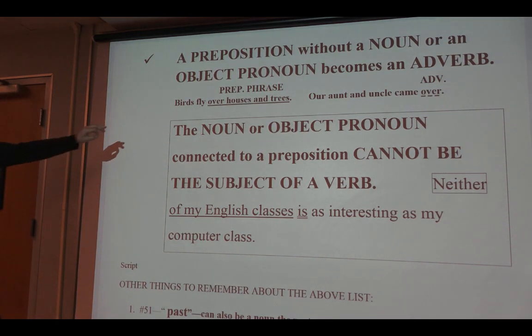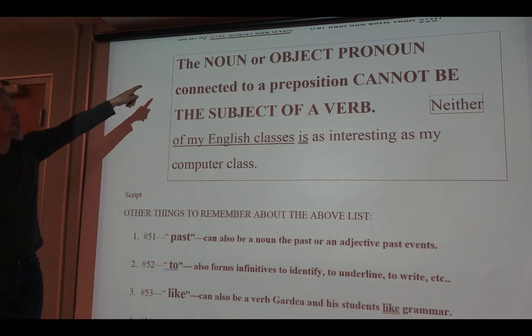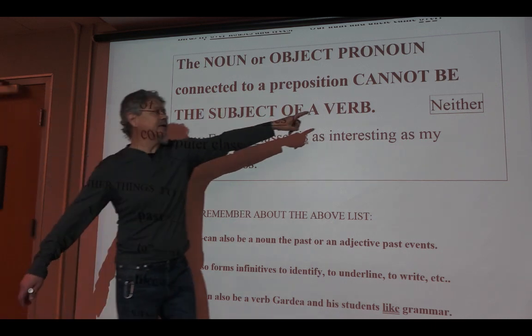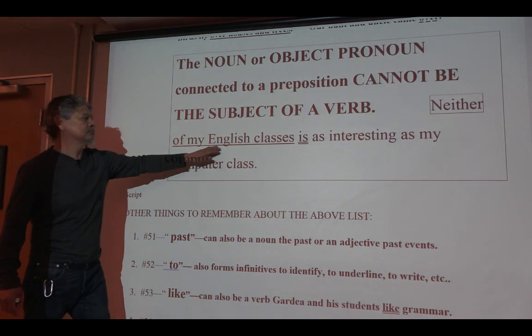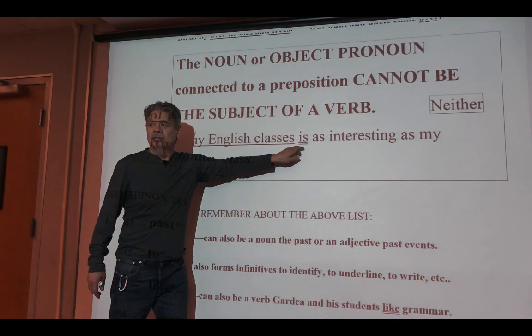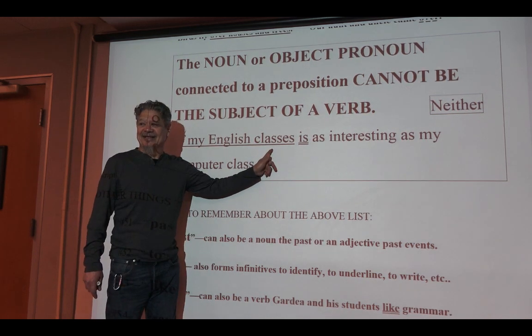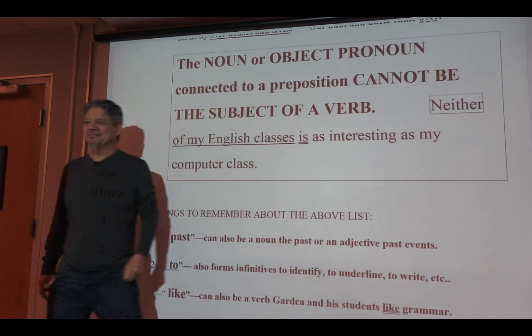Sandra, go ahead. And then this is another one. I mentioned this before. The noun or object pronoun connected to a preposition cannot be the subject of the verb. In my English class, no, it begins, neither of my English classes is as interesting. You said are, but are is wrong. Read it again.